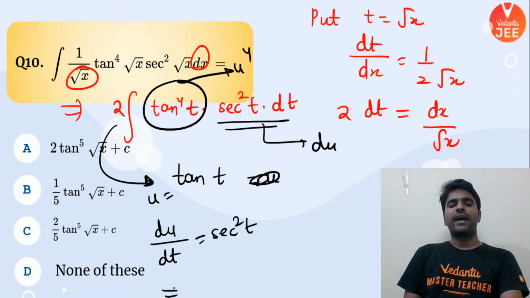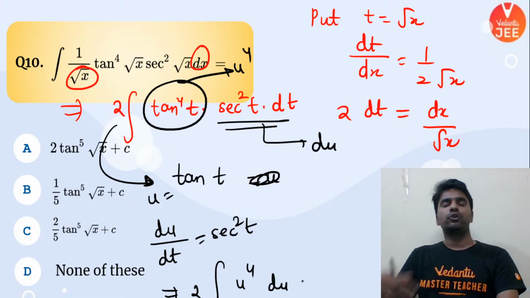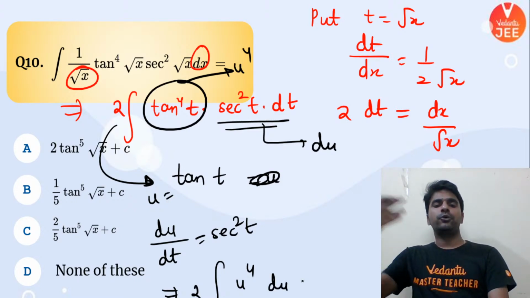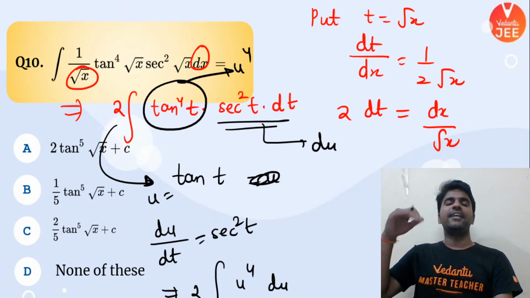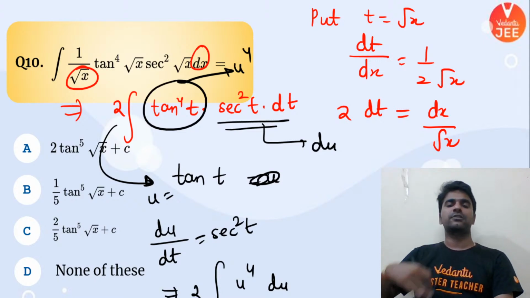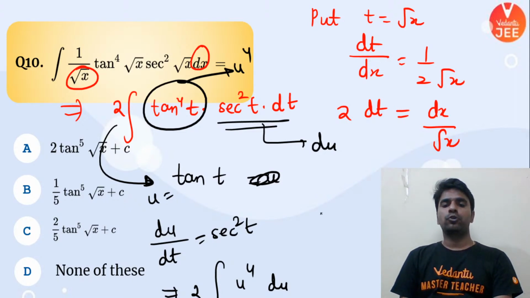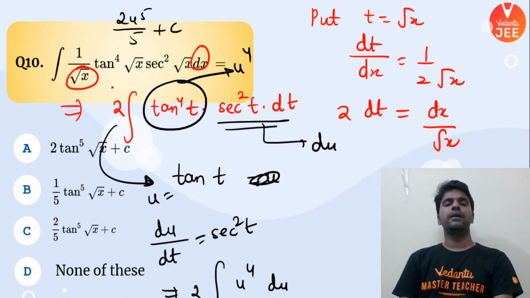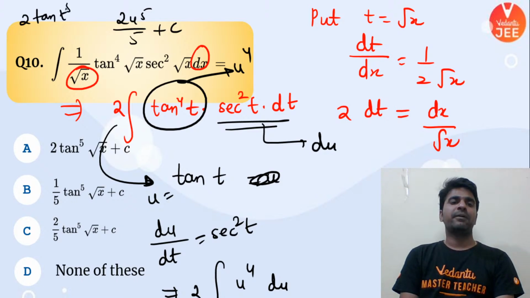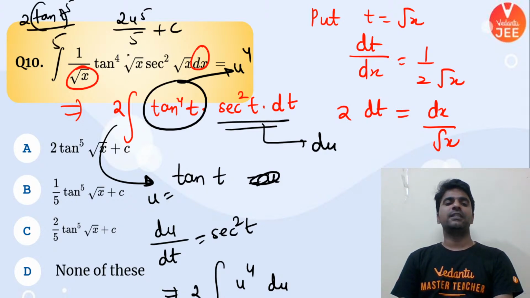So now you can integrate this expression as u to the power 4 du as u to the power 5 by 5. Once you put u in terms of t, and then t in terms of root x, that is going to be your final answer. Right? So 2 u to the power 5 upon 5 plus c. U is nothing but tan t. So 2 tan t to the power 5 upon 5, and t is nothing but root x.